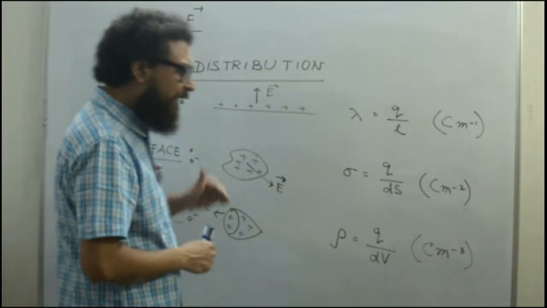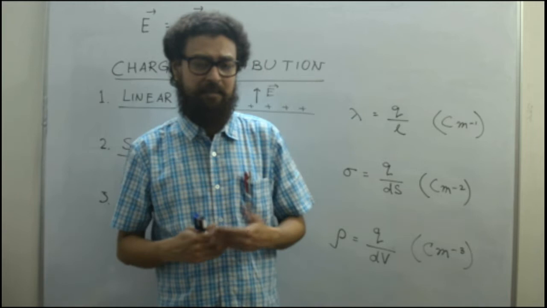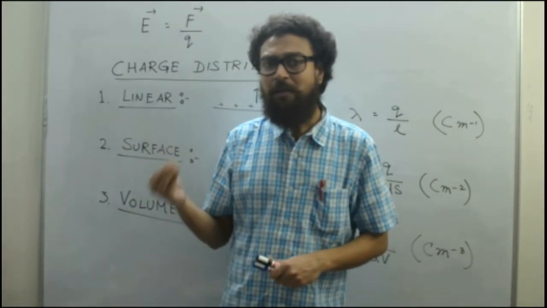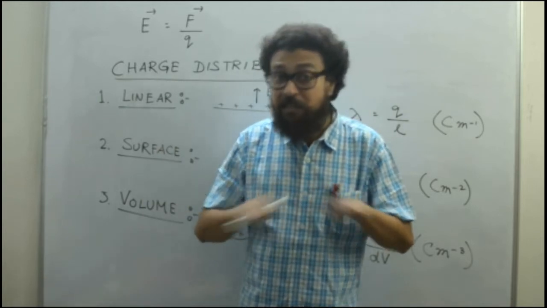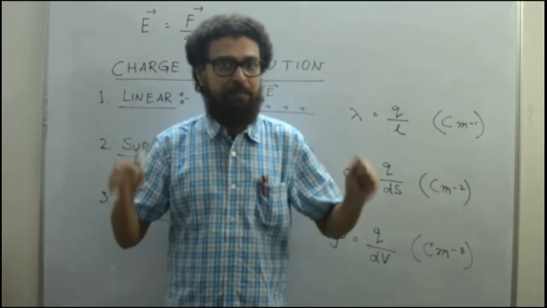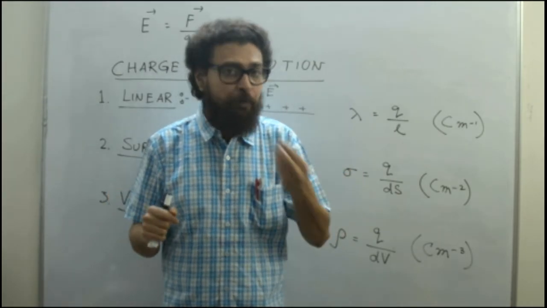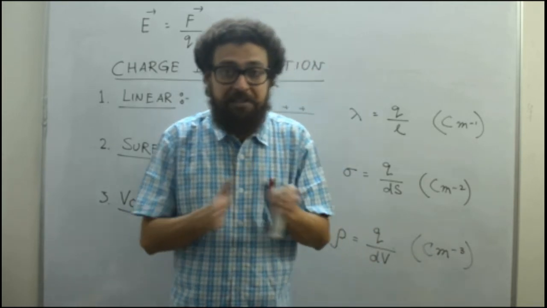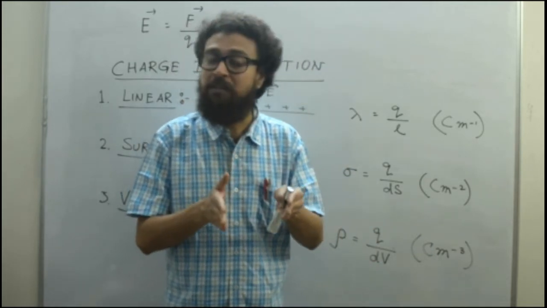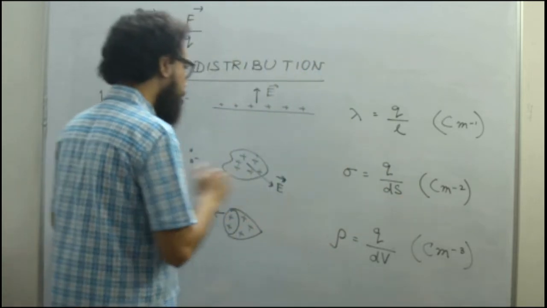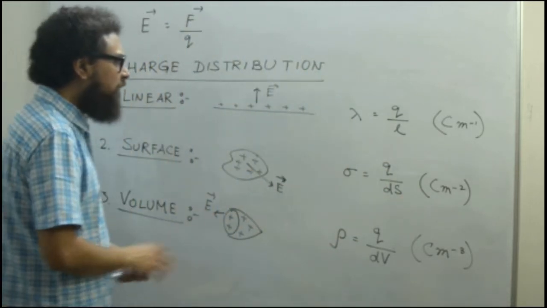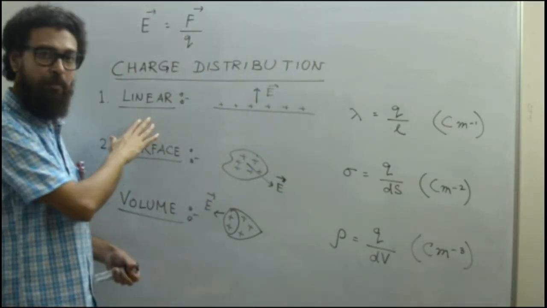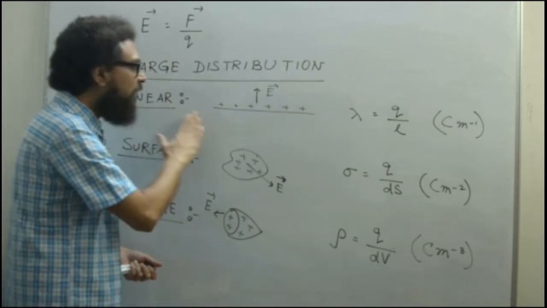Now there is a necessity to know that not only for a single charge, but we can also calculate electric field for a distribution of charges. For this, we have to know a few more things, which are not related to electric field but to the nature of distribution of charges. First, we can distribute a charge like a line. So we call it linear. So this is a linear distribution.